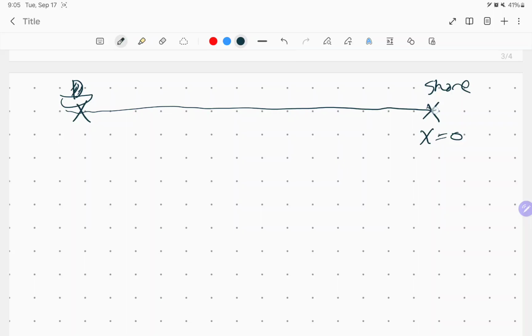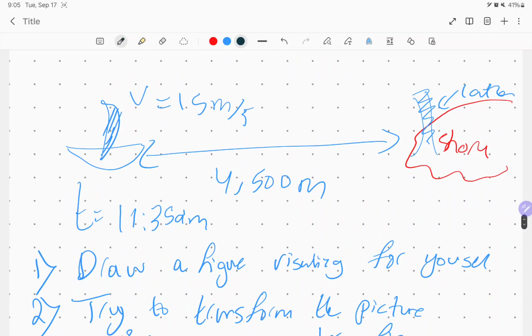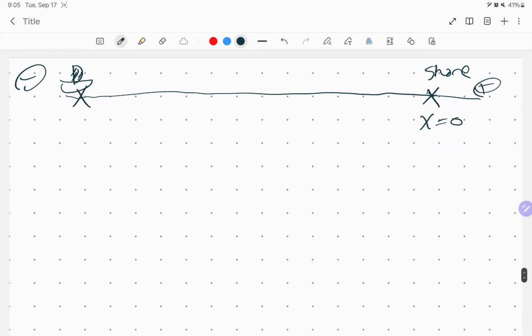Of course, we know that on a number line, everything to the right of 0 is going to be a positive number, everything to the left is going to be a negative number. It's telling me in the example, this is far away, 4,500 meters. So logically here the position is going to be minus 4,500 meters, and time equal to 11:35 a.m.